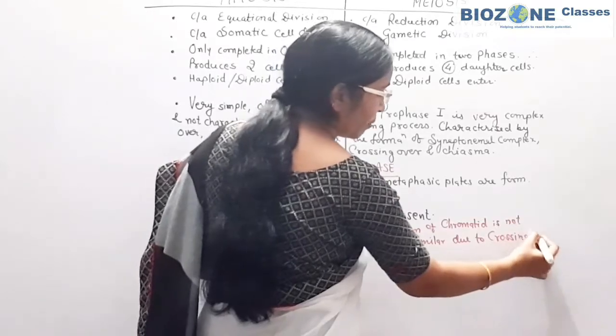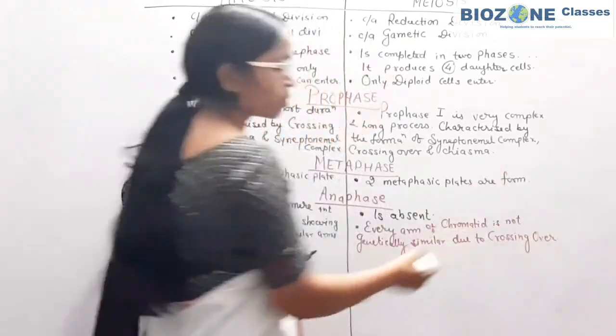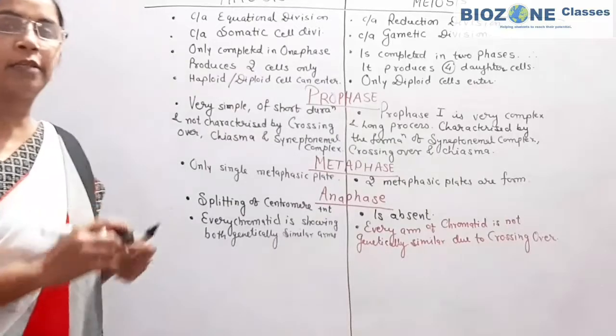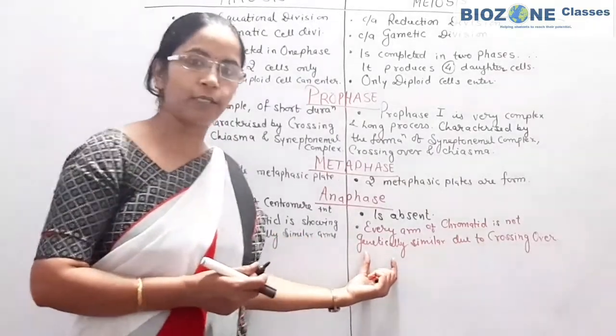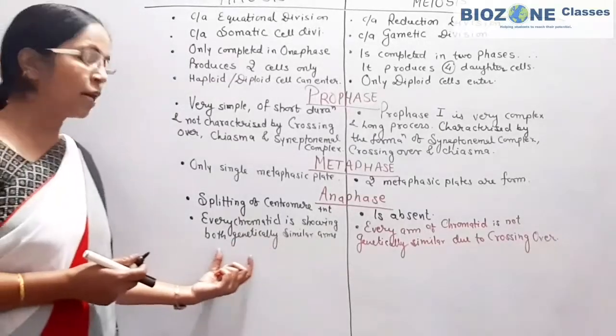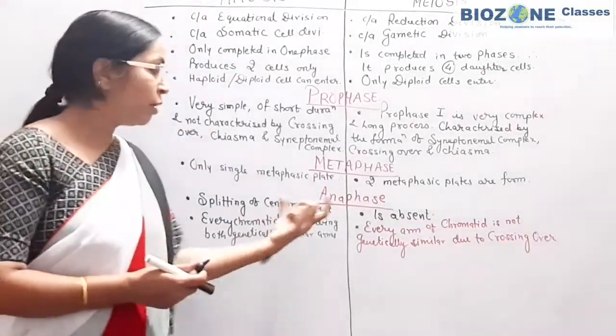So this part you remember: because of crossing over in meiosis division, the two arms of each chromatid are not genetically similar. Here in mitosis, these arms are genetically similar.